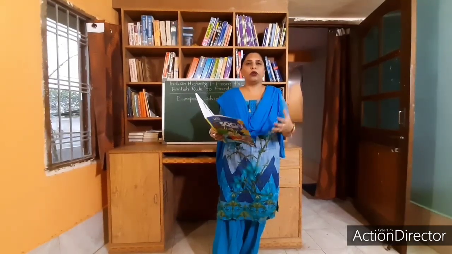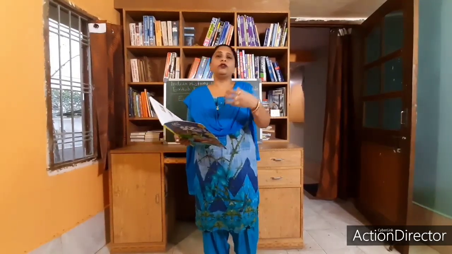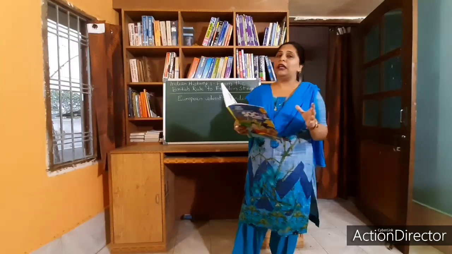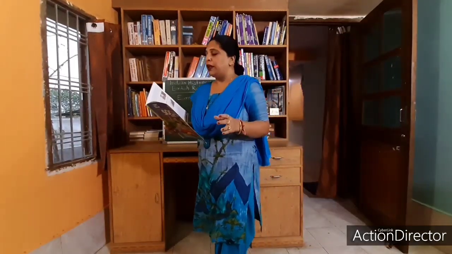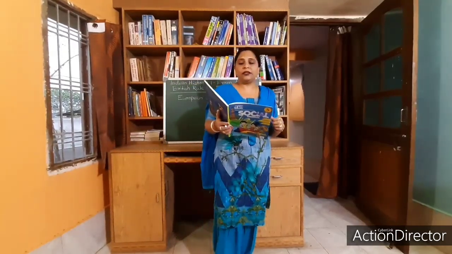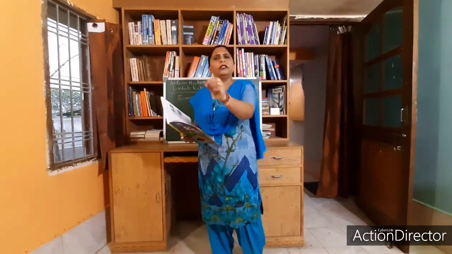Each had formed their own company. Suppose I am a seller, I want to sell my product, and I went to another city and I want to sell my product there. They came with their own products to sell in India. Each had formed their own company, namely Dutch East India Company, French East India Company, Portuguese East India Company, and English East India Company. This way, they would buy the goods at cheaper rate and sell them in the European market at higher prices. Now just think for a while, why everything and then East India Company?